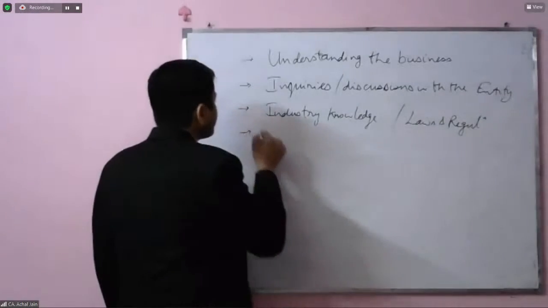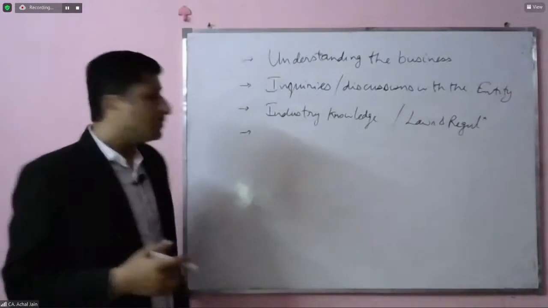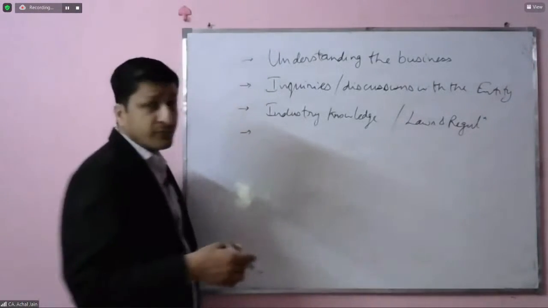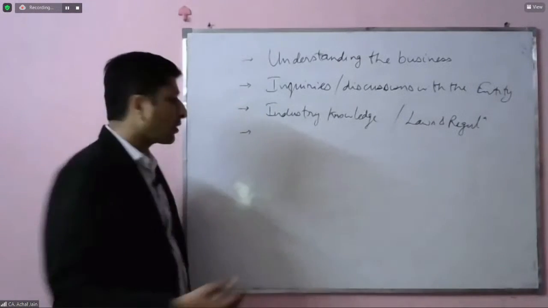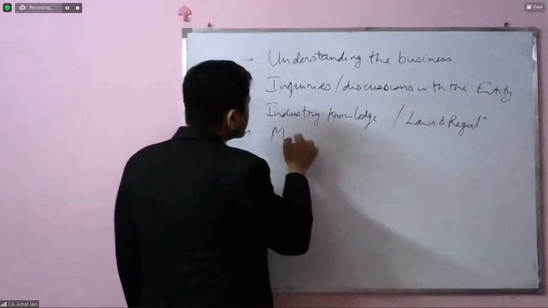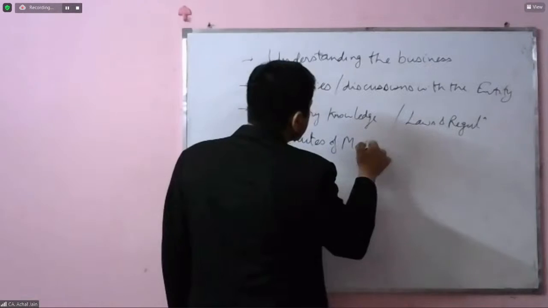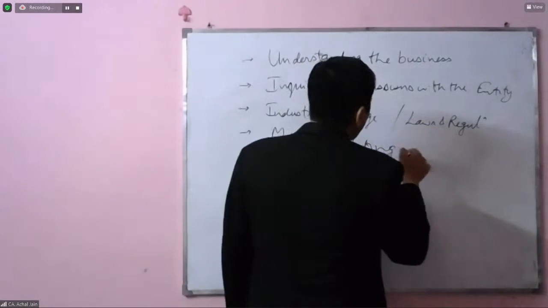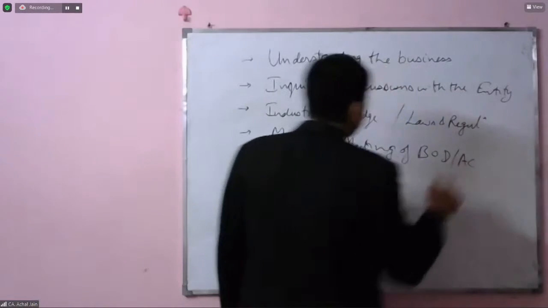Next aspect could be related to the discussions which the auditor would have had with the management and the reading of various documents. That is all about minutes of meetings of the board of directors, or you can say audit committee.